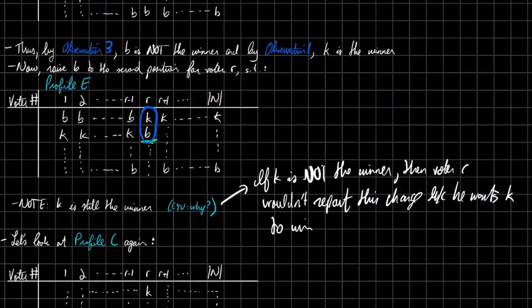But if we raise B to the second position, and somehow that results in K not being the winner anymore, why would voter R make this swap? He wouldn't. But by construction we made the swap, so it must be the case that K is still the winner.